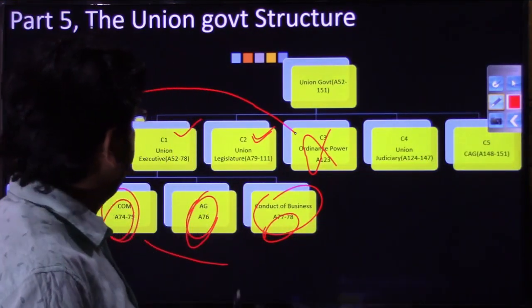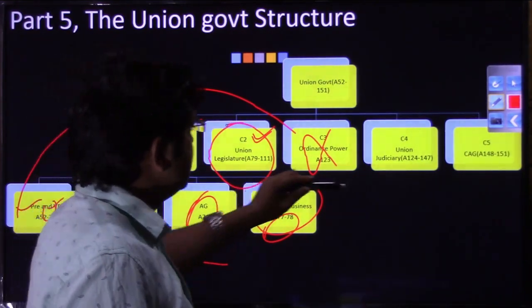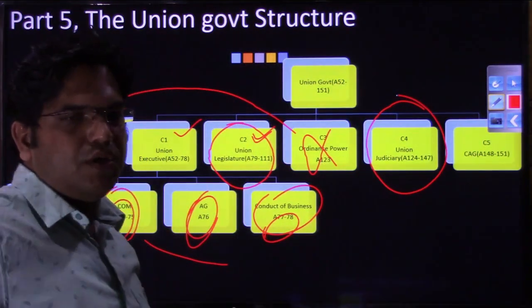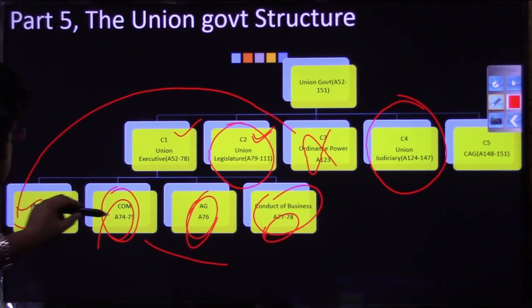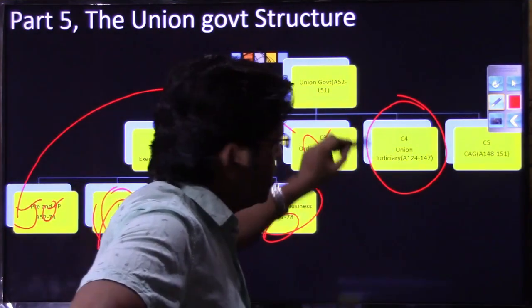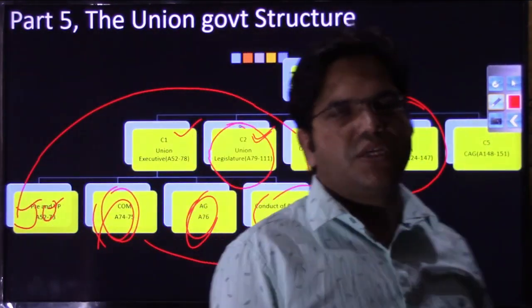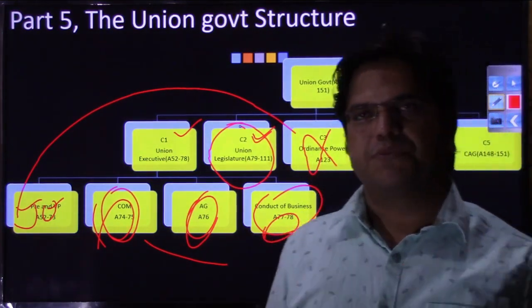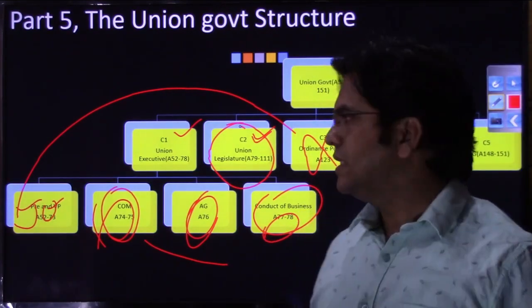Union Judiciary, when we complete Supreme Court, our Union Judiciary will be over, and CAG is a small chapter. So the 2 major pending and big chapters are Union Legislature, that is Parliament, and Supreme Court. Most of the questions, as I already told you, from this section come either from your President chapter, or the Cabinet, Prime Minister, or Parliament, or Supreme Court. So these 4 or 5 chapters, although every chapter is equally important, but when we do cost benefit analysis, these 4 or 5 chapters of part 3 of Laxmikant are more important than others, right?